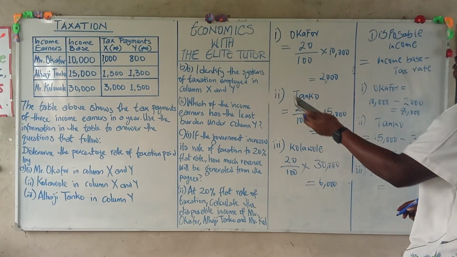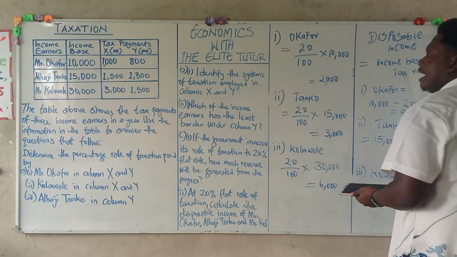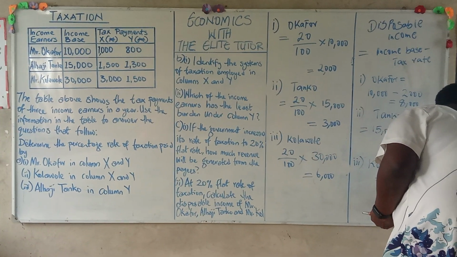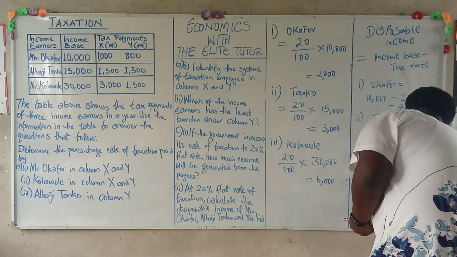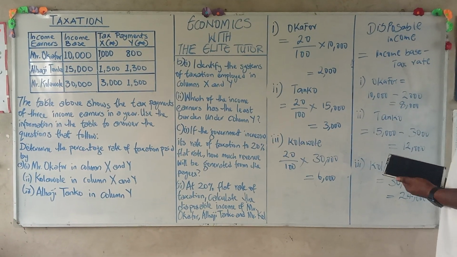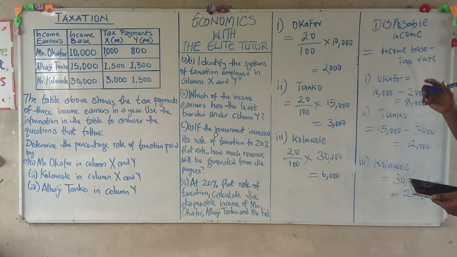Mr. Kulawole, his income base is 30,000, and at 20% tax rate is 6,000, minus 6,000, and this gives us 24,000. So these are the various disposable incomes from the different income earners.